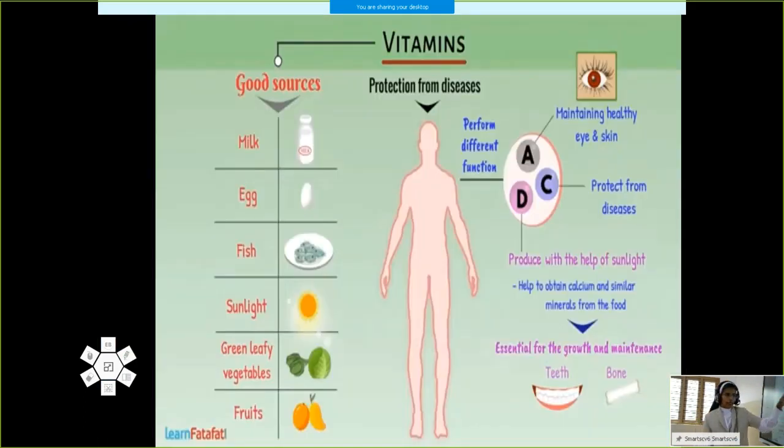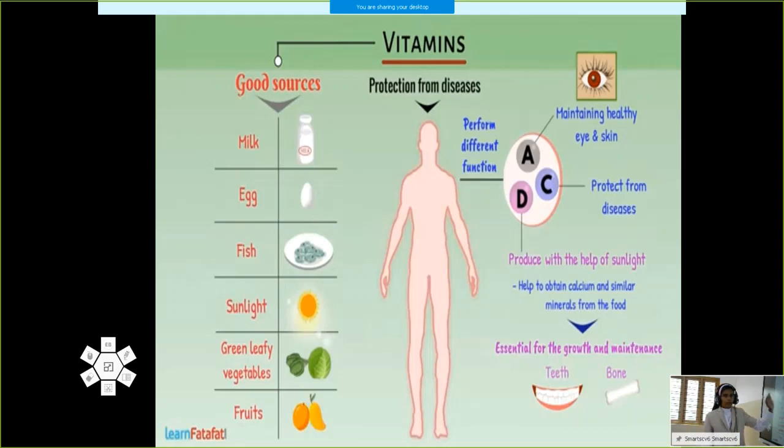We get vitamin D from sunlight, and it helps us obtain calcium and similar minerals from the food. That's why it is important for bones and teeth. It is essential for growth and maintenance of teeth and bones. Different vitamins perform different functions, and sources of vitamins are milk, egg, fish, sunlight, green leafy vegetables, fruits, etc.